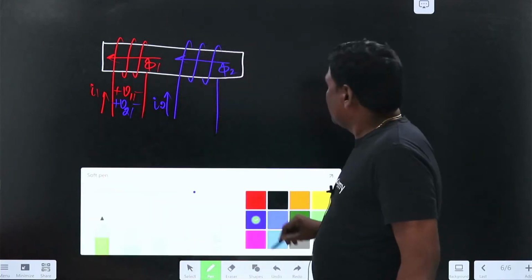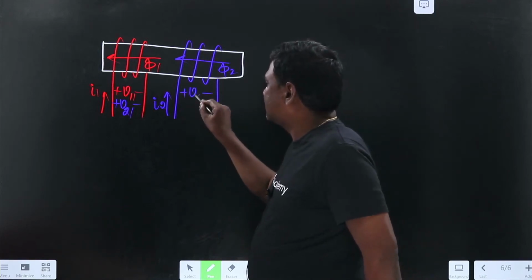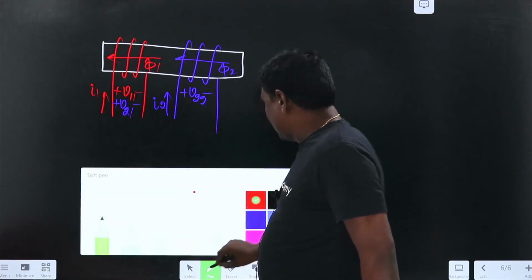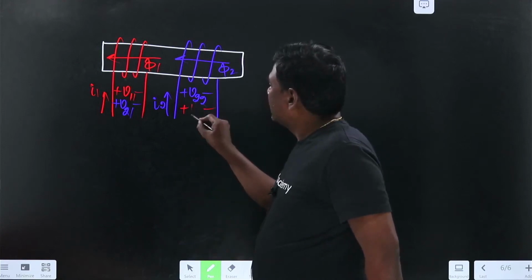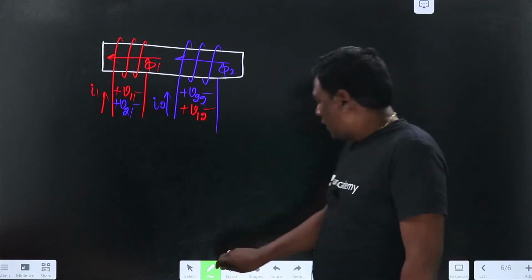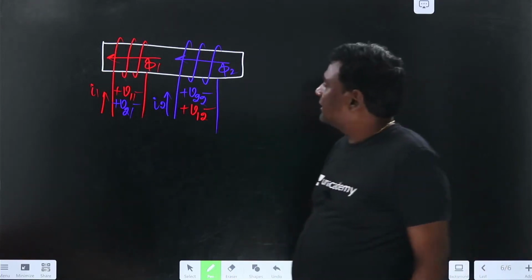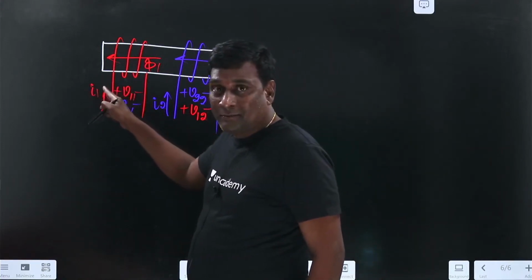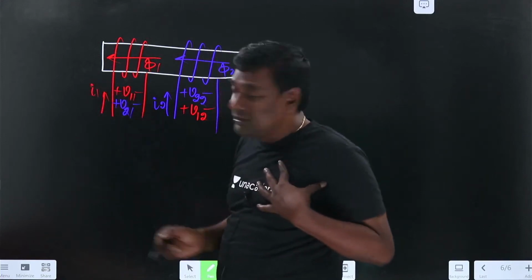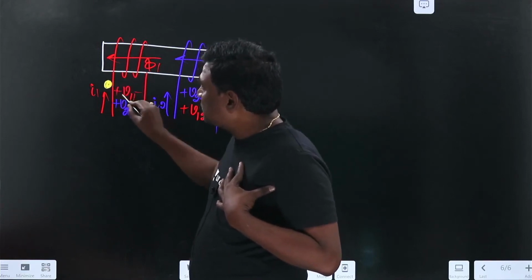Now let me think of blue. With blue, current is entering here, so plus here, minus here, this is self, and because of red the net flux is increasing, so plus minus, the net induced voltage should increase, and this is the induced voltage because of 1 in 2. Now how dots have to be placed: whenever my current is entering, for self it is the positive terminal, red.